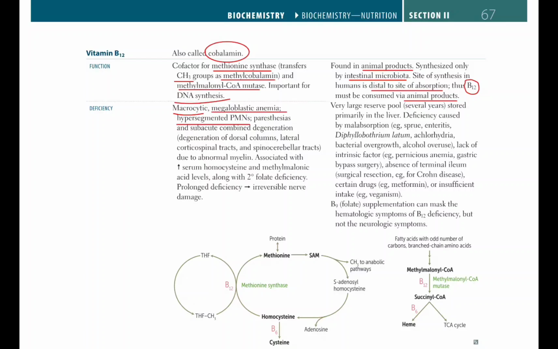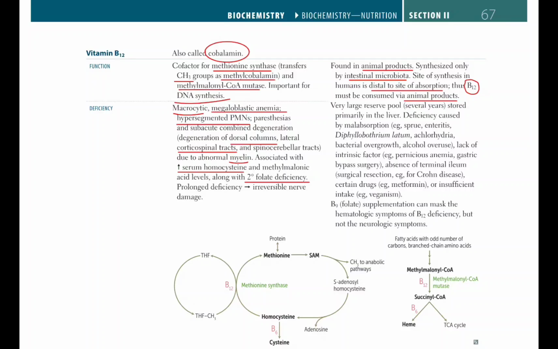Paresthesias or tingling and subacute combined degeneration of the dorsal columns, lateral corticospinal tracts, and spinocerebellar tracts also occur. It affects these central nervous system structures due to abnormal myelin, associated with increased homocysteine and methylmalonic acid levels, along with normal folate levels.